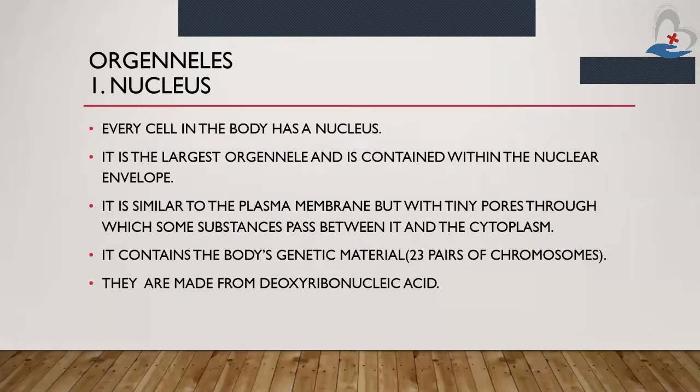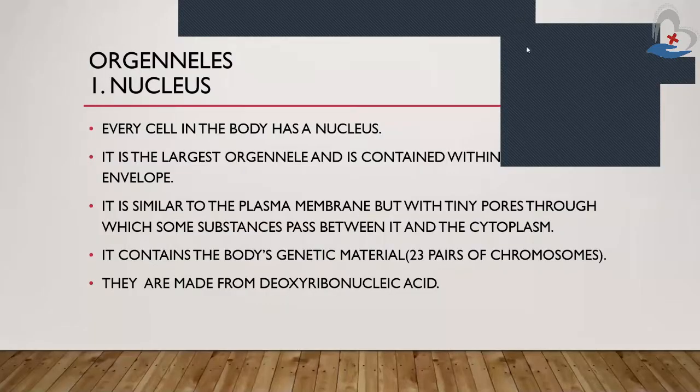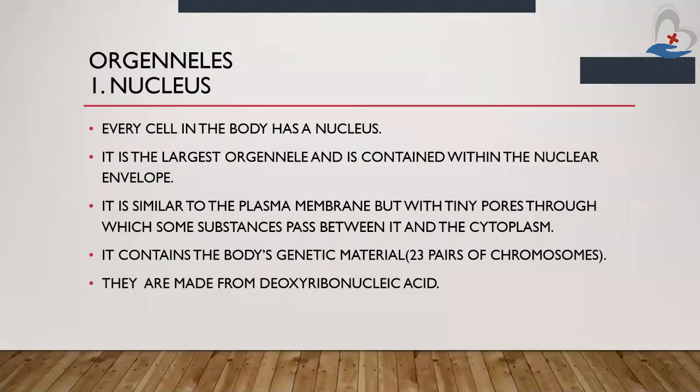Now we will see about different organelles. In that, first is the nucleus. Every cell in the body has a nucleus, meaning there are a number of cells in our body and each and every cell has its own nucleus.